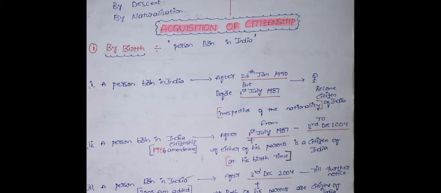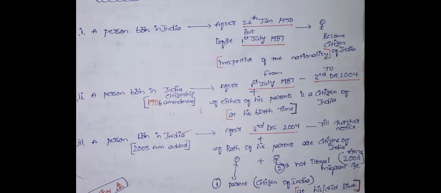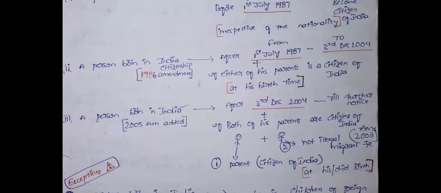There were 3 conditions under citizenship by birth. The first condition: a person who is born in India after 26th Jan 1950 but before 1st July 1987 will become an Indian citizen irrespective of his or her nationality parents. The next condition: a person who is born in India after 1st July 1987 but before 3rd December 2004, if either of his parents is a citizen of India at the time of his birth, will become an Indian citizen. This provision was added by the Citizenship Amendment Act 1986.